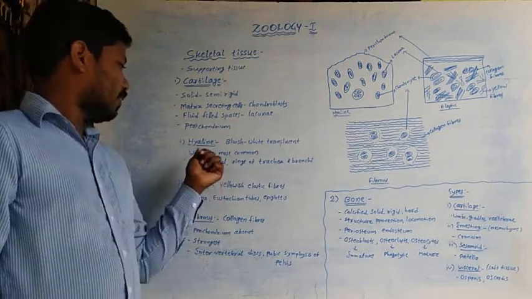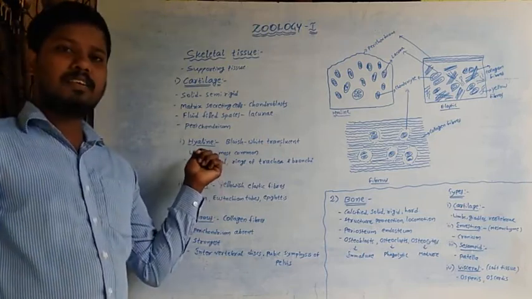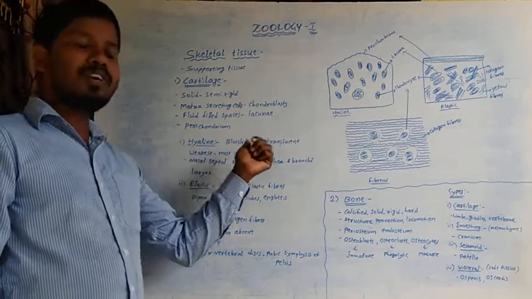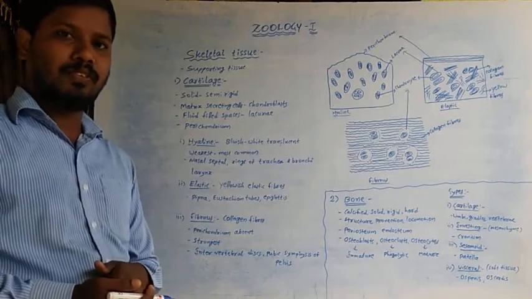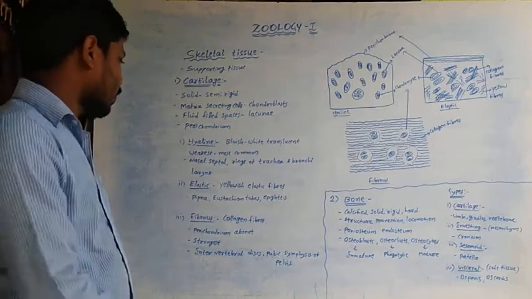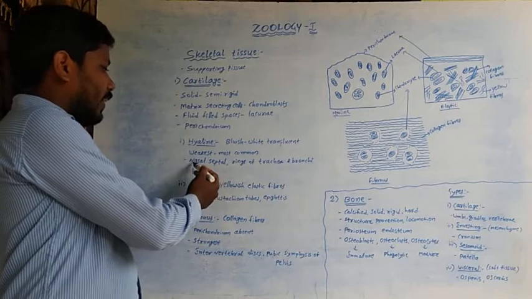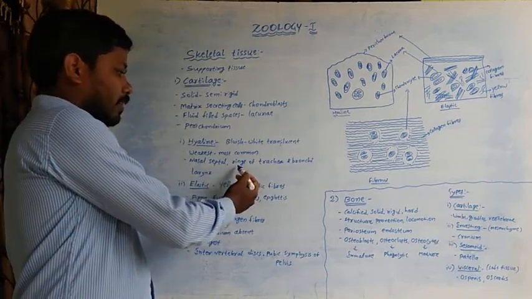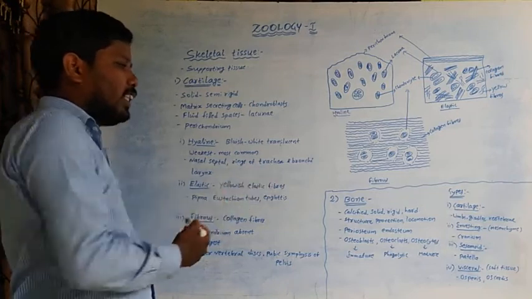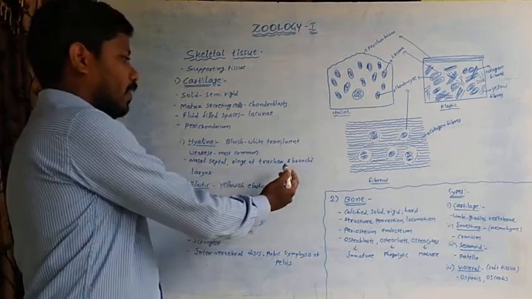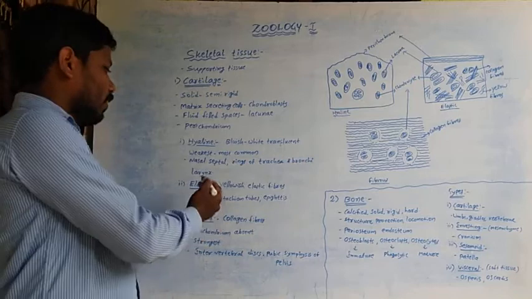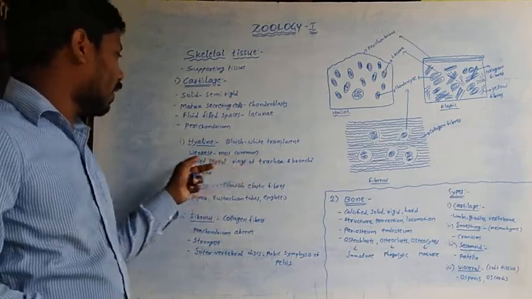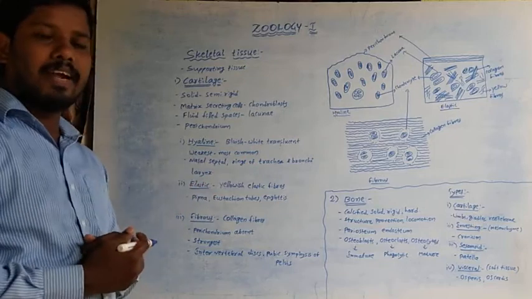It is the weakest tissue and the most common of all types of cartilage in the body. It is found in the nasal septum, rings of the trachea and the bronchi, and the cartilage of the larynx. These all consist of hyaline cartilage.